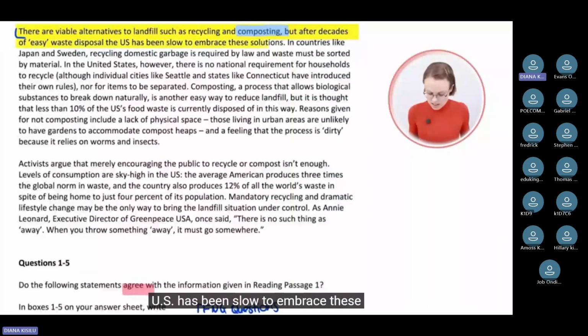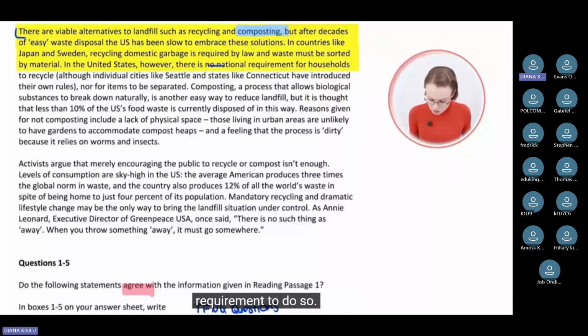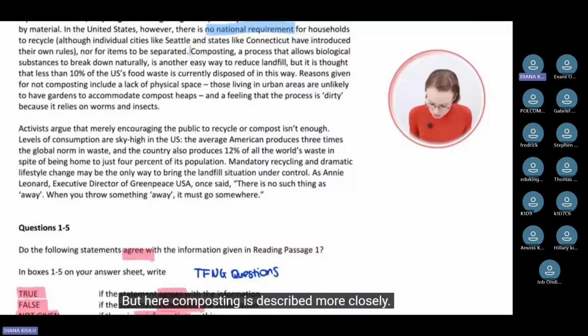In countries like Japan and Sweden, recycling domestic garbage is required by law and waste must be sorted by material. And then the paragraph goes on saying that in the US, there is no national requirement to do so. Whoops, that was the wrong color. But this doesn't tell us anything about composting, right? And what citizens think about it. But here, composting is described more closely. So let's start reading from here.